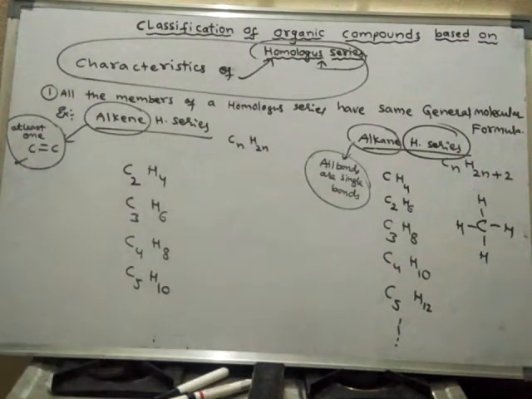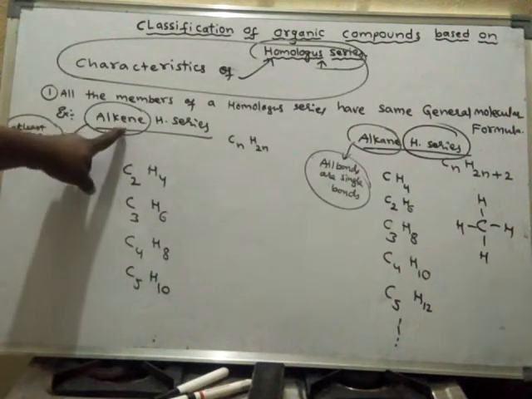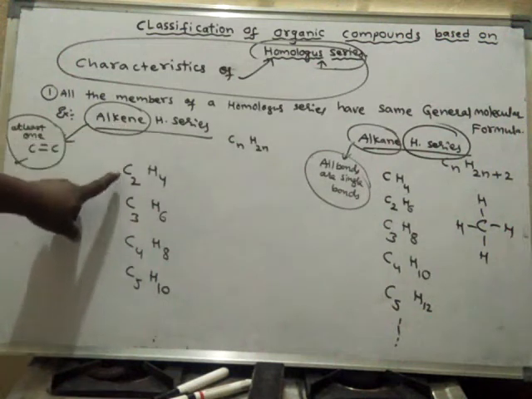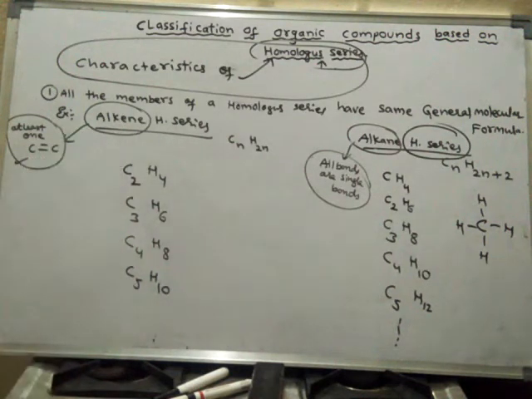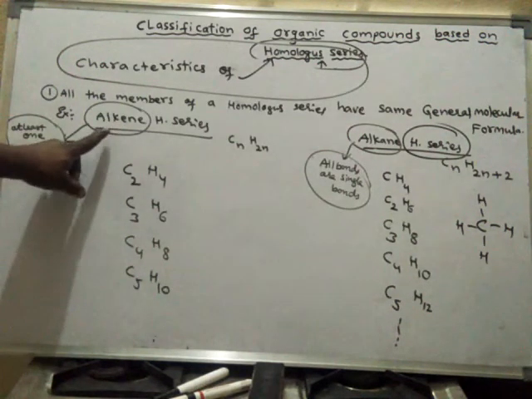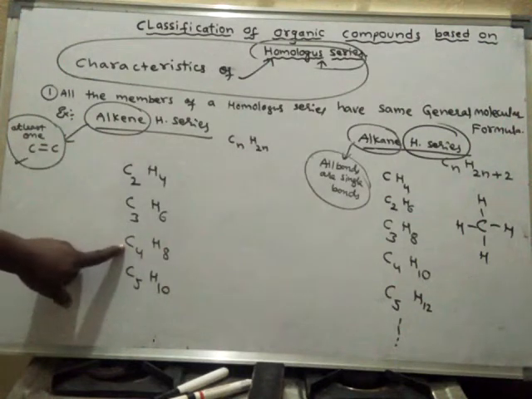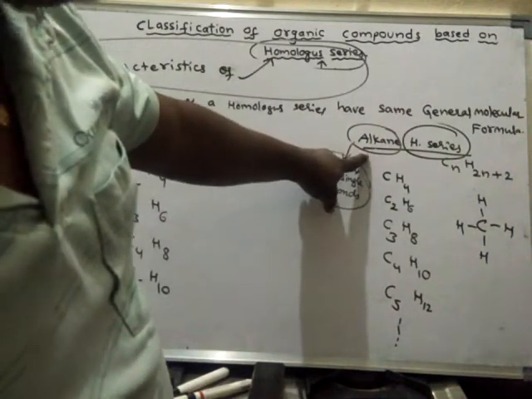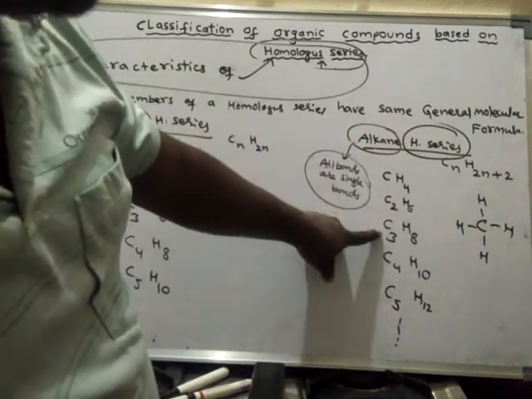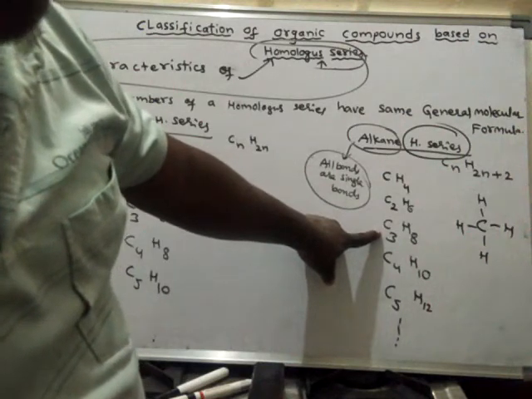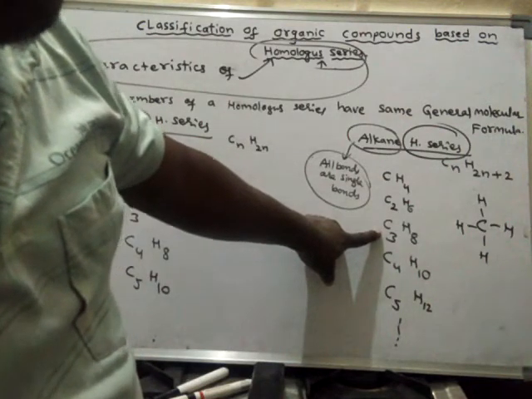So generally in competitive exams, it will be asked, what is the first member of the alkene series? So this is the first member. Or sometimes they may ask, what is the third member of the alkene homologous series? So this is the third member. What is the third member of the alkane homologous series? C3H8 is the third member of the alkane homologous series.